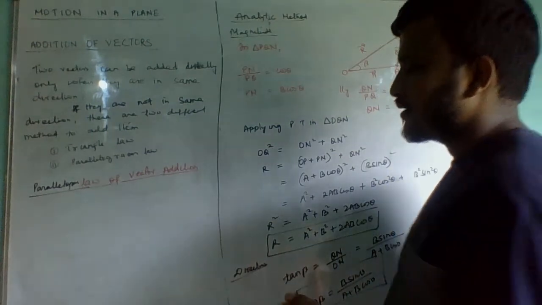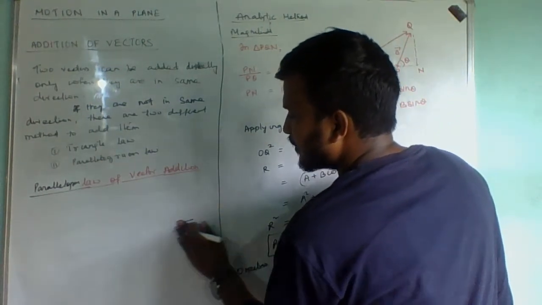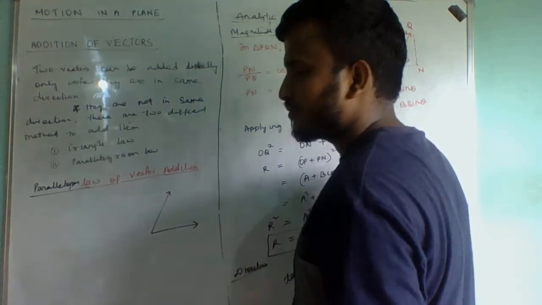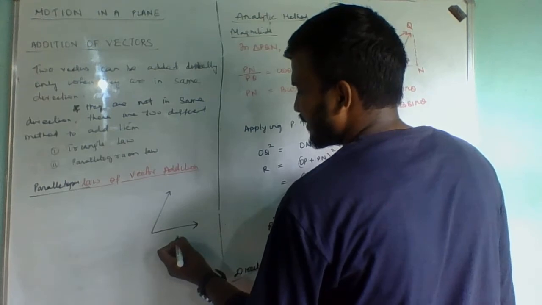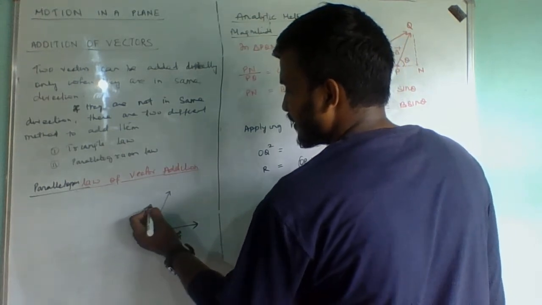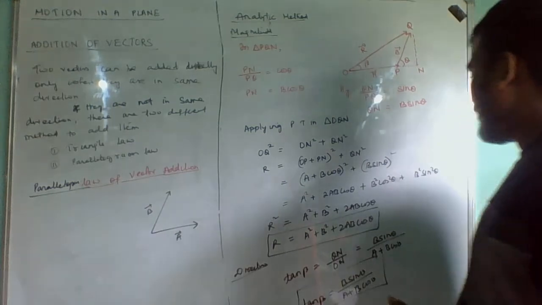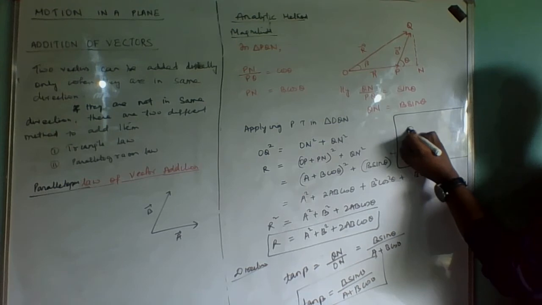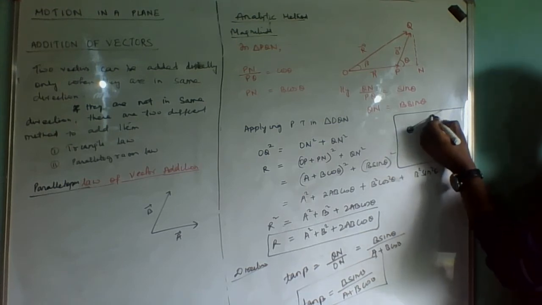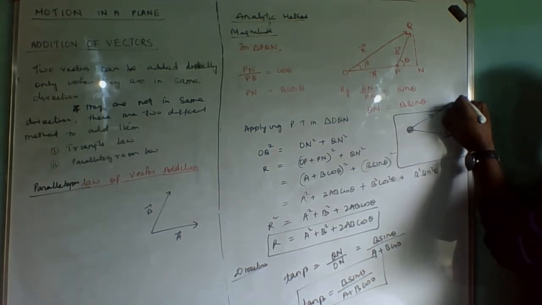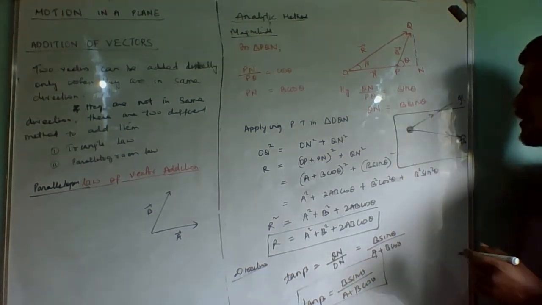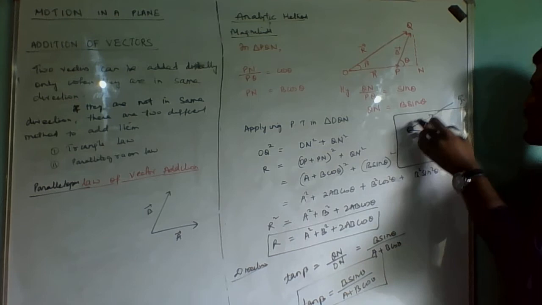Now, you see, if a vector is in this direction, another vector is in this direction. Suppose this vector is A and this vector is B. One example I will take here, try to understand. Suppose an object is there and this object is tied with two threads. So if two persons are pulling this object with the same force, what will happen to this object? Where will it move, in this direction or in this direction?